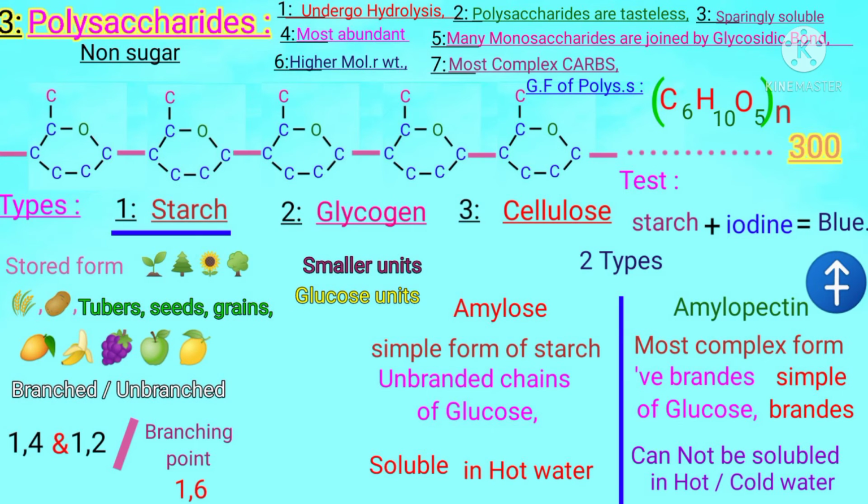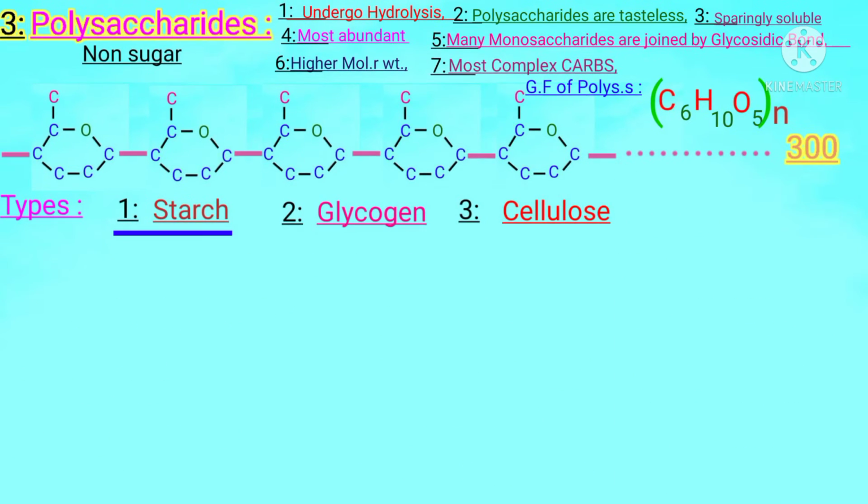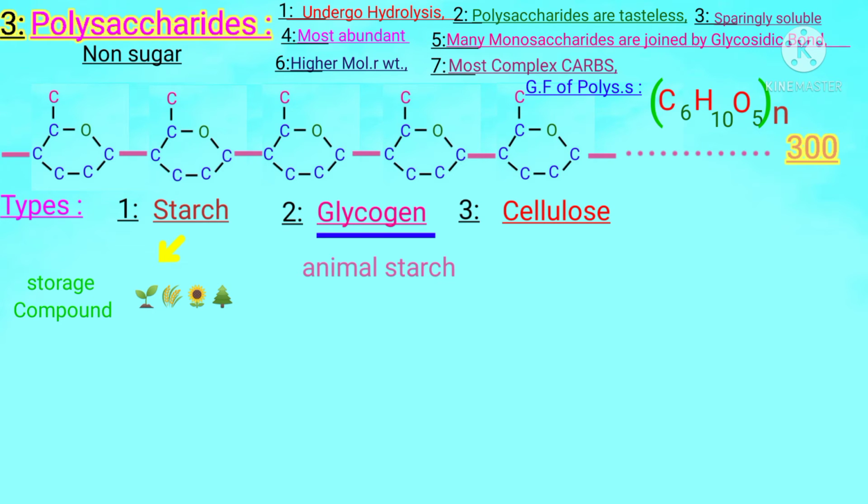Okay, right. Students, secondly, we discuss glycogen. The other name of glycogen is animal starch. Students, why do we call it that? Normally, the starch that we have previously studied is the storage compound of plants, but glycogen is the storage compound of animals. Therefore, it is also named animal starch.